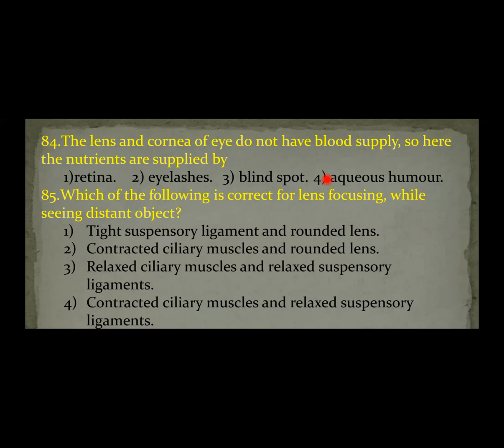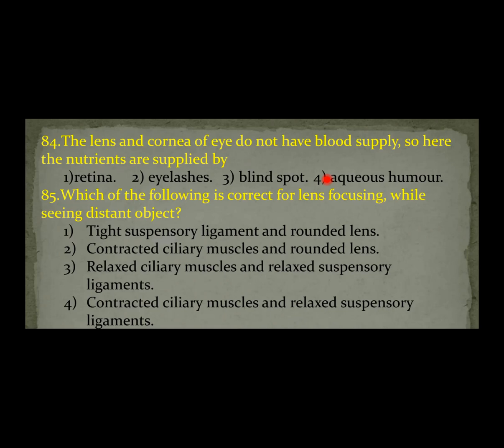At the same time, the tension increases in the suspensory ligaments, which stretch. Then the convexity of the lens will decrease and the focal length of the lens will increase. You have to concentrate on these words.